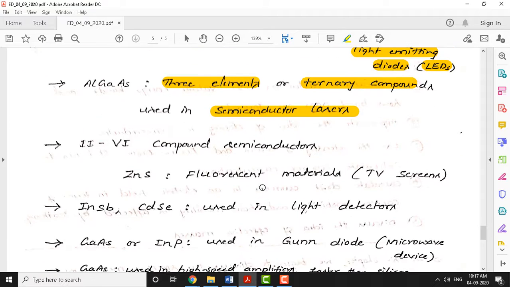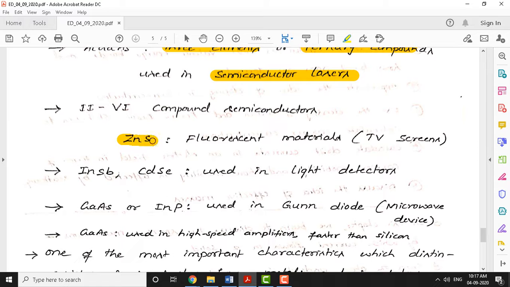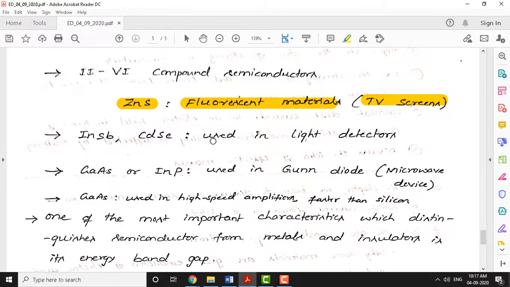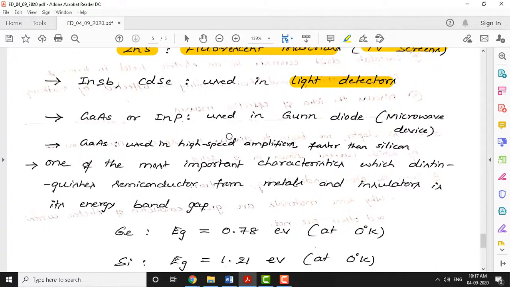When you combine column 2 and column 6 compound semiconductors like zinc sulfide, we have already shown the table with those and other compound semiconductors. Zinc sulfide is particularly used in fluorescent materials, especially in TV screens. Even a few years back, we used to manufacture TV screens with fluorescent materials. Other semiconductors like indium antimonide, cadmium sulfide, and cadmium selenide are used in light detectors. So these are the applications.